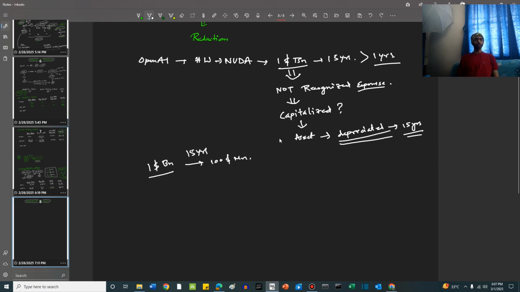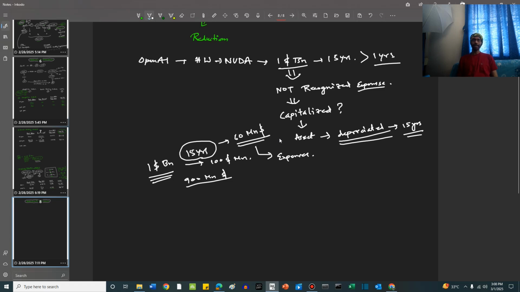So the total reduction in value is $900 million, and we are going to recognize this over a period of 15 years. Let's say we recognize equal amounts in each year, which means every year we'll recognize $60 million reduction in the asset value. And this $60 million will be recognized each year as part of the expenses.